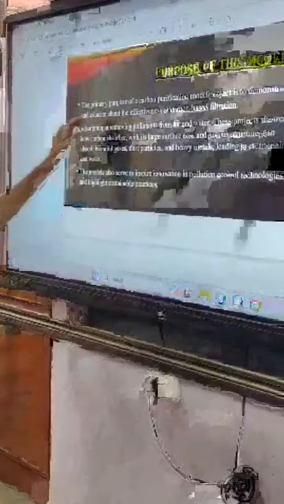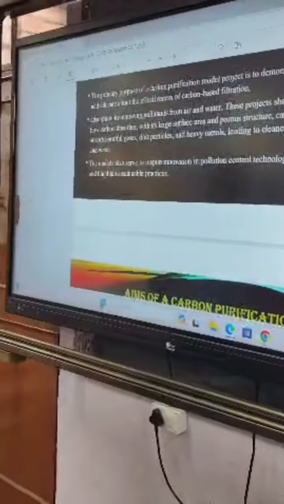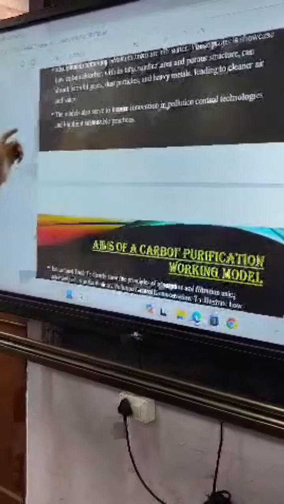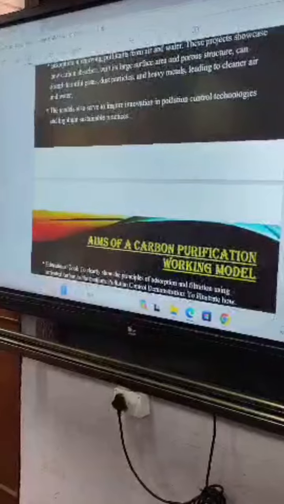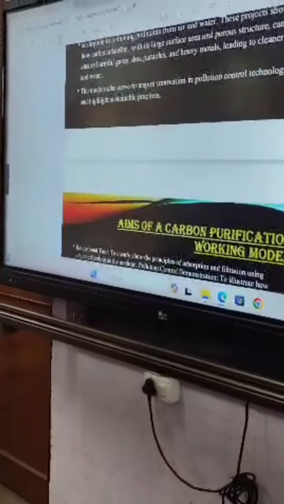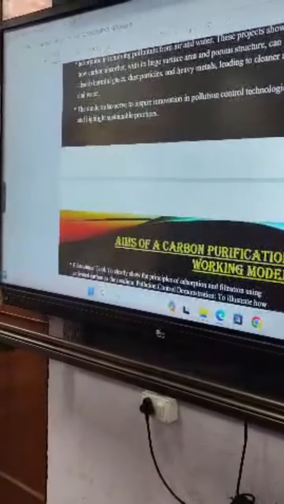The purposes of this model are very different. The primary purpose of a carbon purification model project is to demonstrate and educate about the effectiveness of carbon-based filtration. The second purpose is removing pollutants from air and water. And the third is to inspire innovations in purification models to control the pollution in our environment.